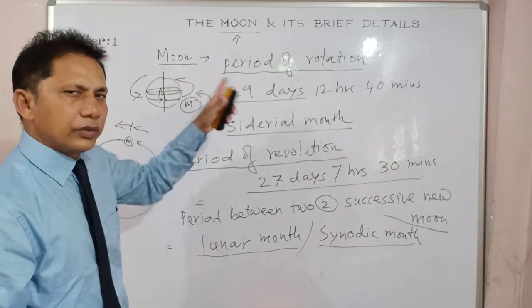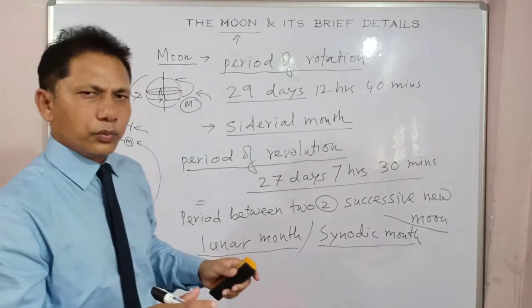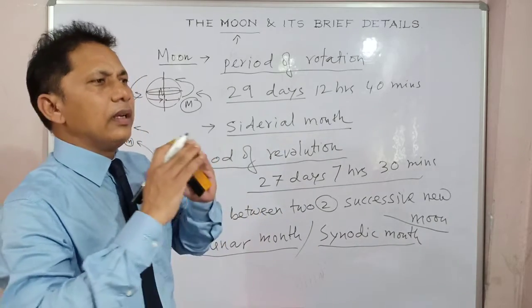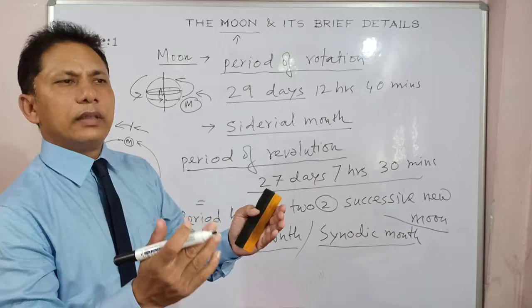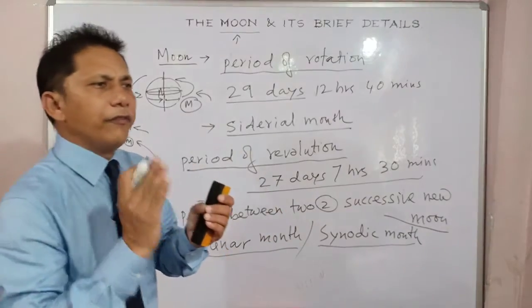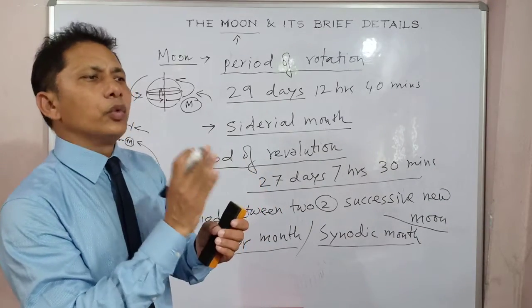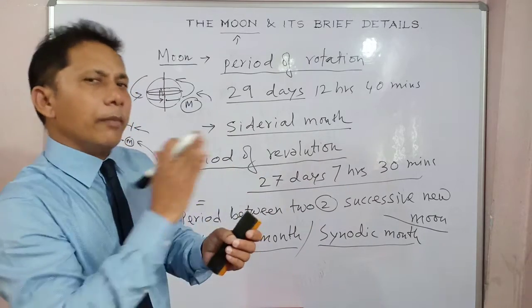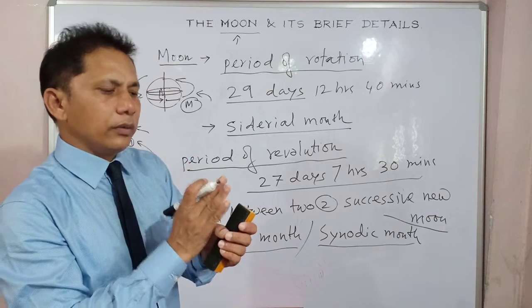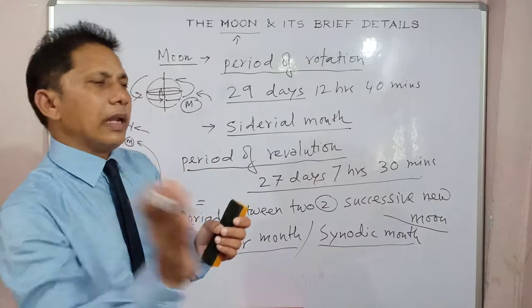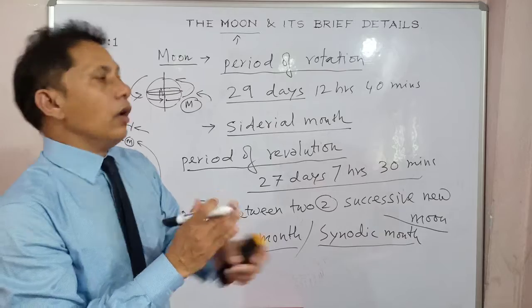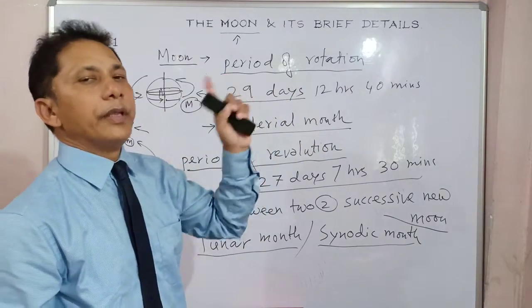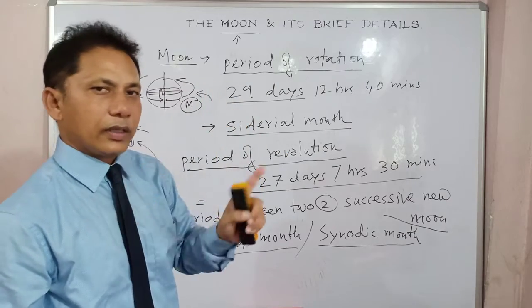So I hope this data is clear to you. Clear? So what I have said, the synodic month or the lunar month is just the time period between two successive new moons, right? From one Amavasya to another Amavasya. One lunar month is from one new moon to another new moon. Clear? Whereas the sidereal month indicates the rotation period of the moon. Is that clear to you?